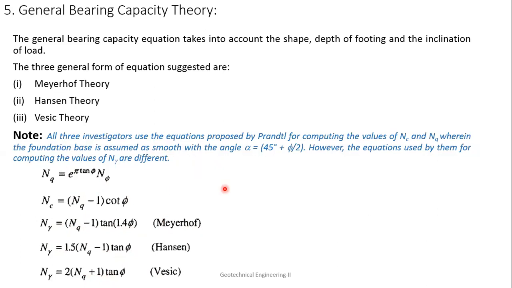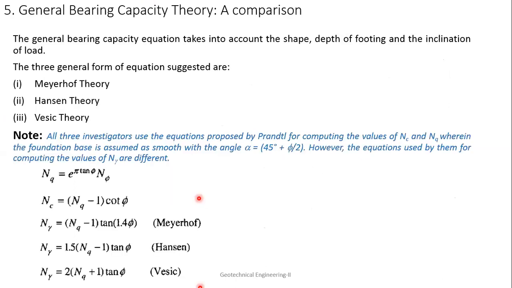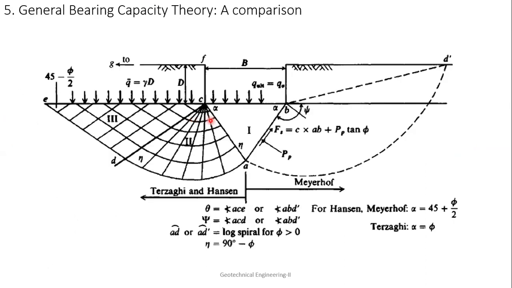Now, I will go into detail of this. Next, I want to show you a difference between these theories. If you see Terzaghi and Hansen theory, they are assuming that the failure surface is not going beyond the bottommost surface of the foundation, because this failure surface is going up to this only.